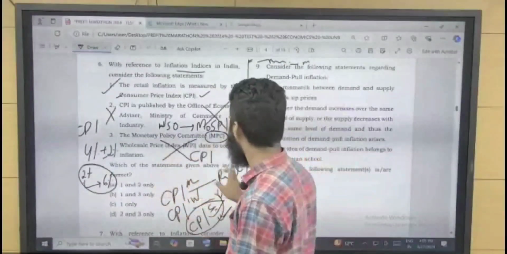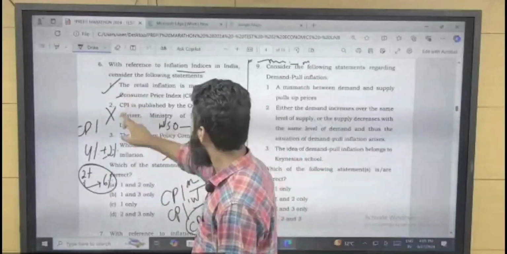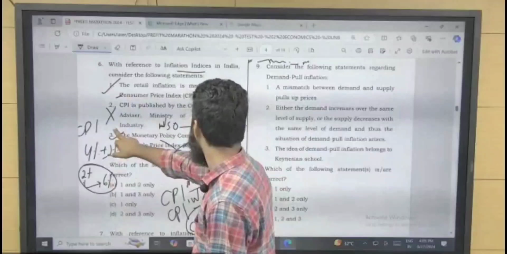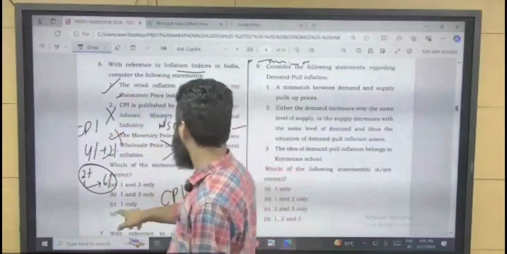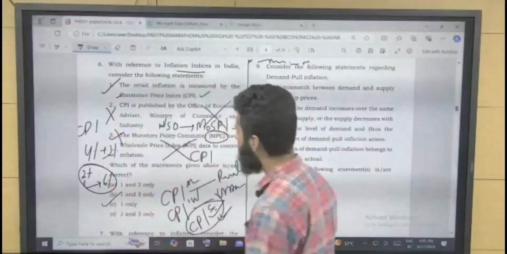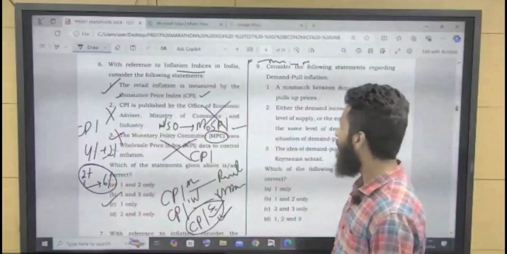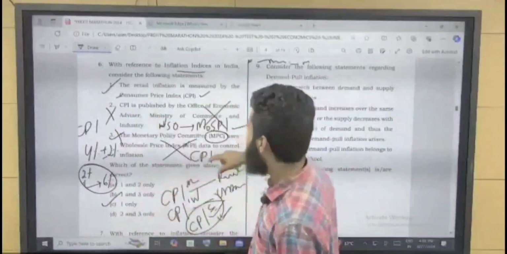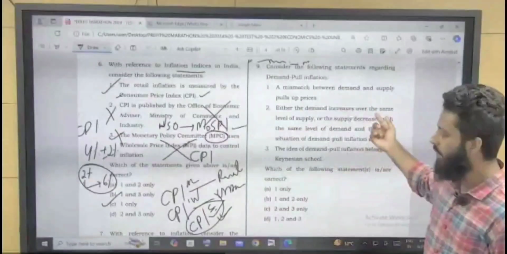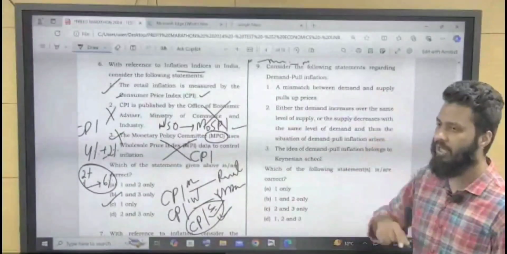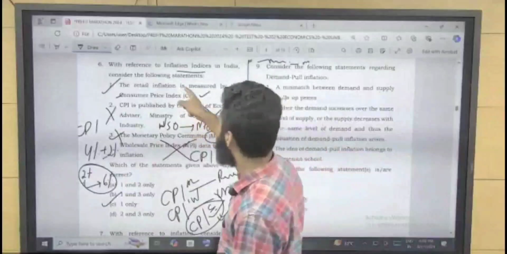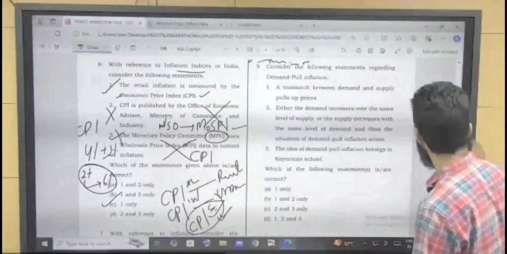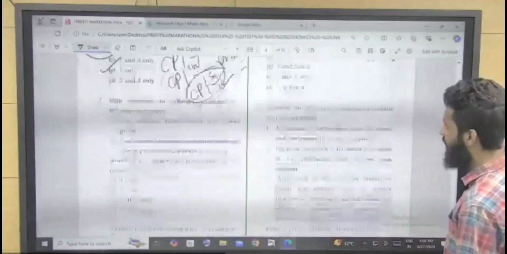So which of the statements given above are correct? Statement 1 is correct, 2 is incorrect, 3 is also not correct, right? So only 1, that is C. Answer is C, right? So I guess we understood consumer price index. Earlier question number 5 was based on wholesale price index. Question number 6 is based on consumer price index. Now let's come to question number 7.